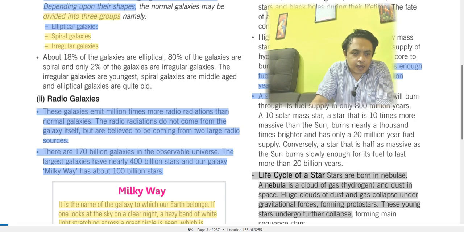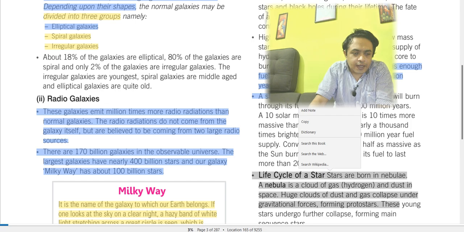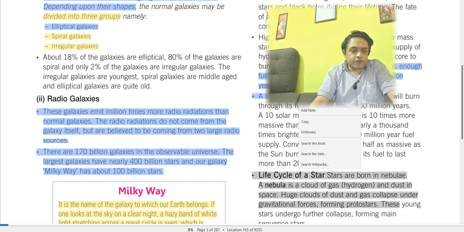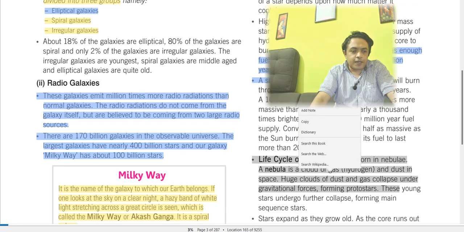Life cycle of a star: stars are born in a nebula. A nebula is a cloud of hydrogen gas and dust in space, from which a star is created. Huge clouds of dust and gas collapse under gravitational force, forming protostars. These young stars undergo further collapse, forming main sequence stars.